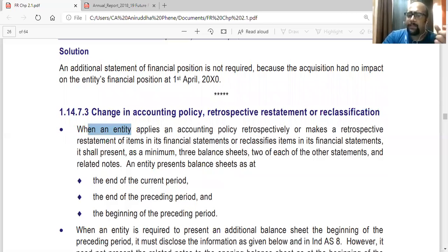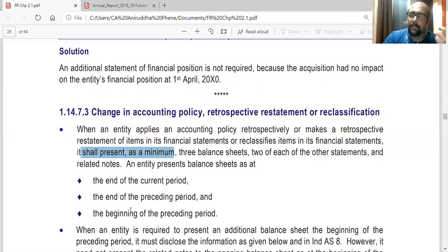When an entity applies an accounting policy retrospectively or makes a retrospective restatement of items in its financial statements or reclassifies items in its financial statements, it shall present as a minimum 3 balance sheets, 2 of each of the other statements and related notes. The entity presents balance sheets as at end of the current period, end of the preceding period, and beginning of the preceding period.